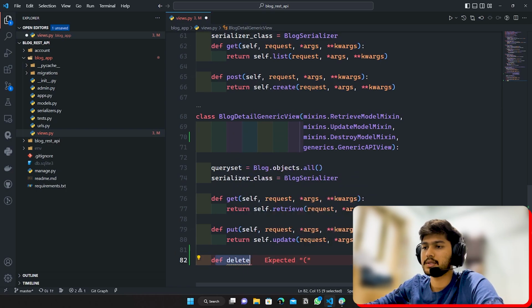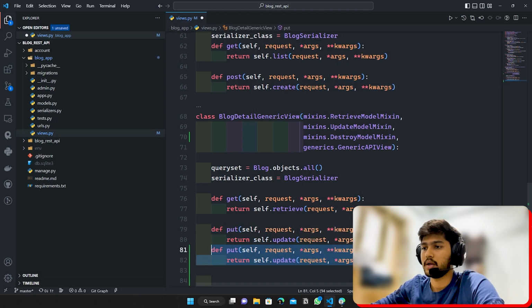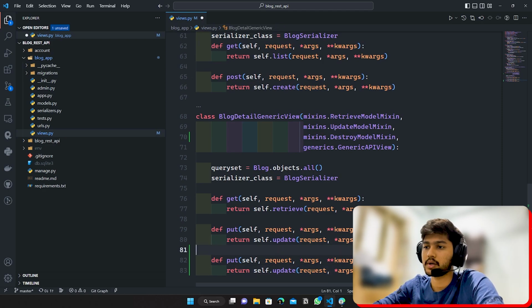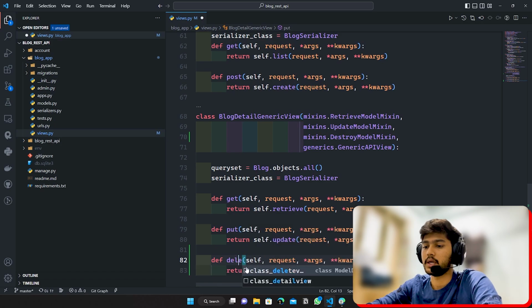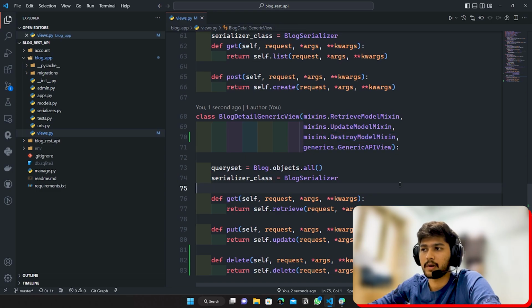I'm a very lazy person, so I'll just copy and paste, but you guys need to practice so you don't copy and paste these functions. Here I'll say delete, and here also I'll say delete. That's it for this destroy model mixin.